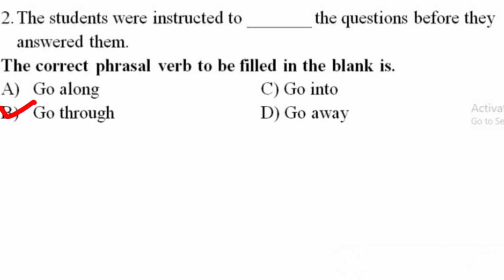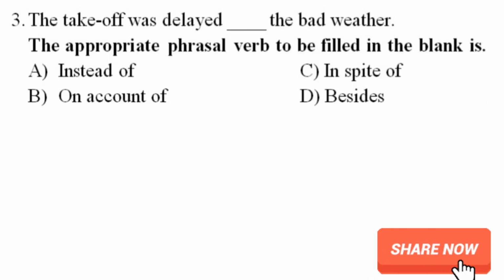Now let's move on to the next question. The takeoff was delayed dash the bad weather. The appropriate phrasal verb to be filled in the blank is option A, instead of, option B, on account of, option C, in spite of, option D, besides. Now let's understand these options in detail.